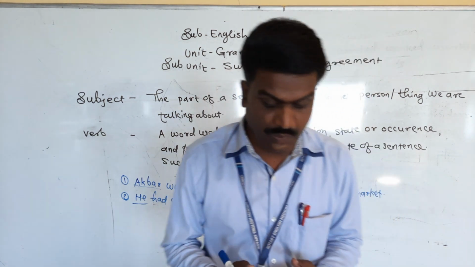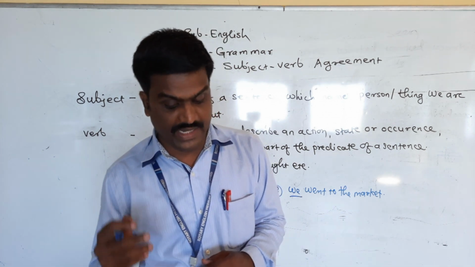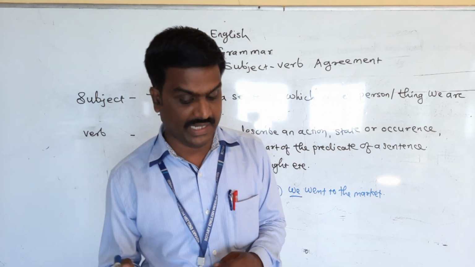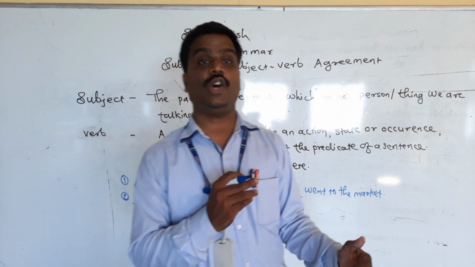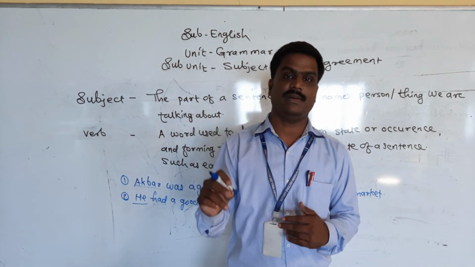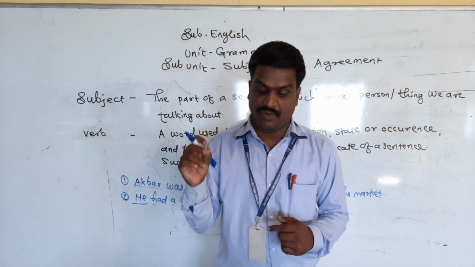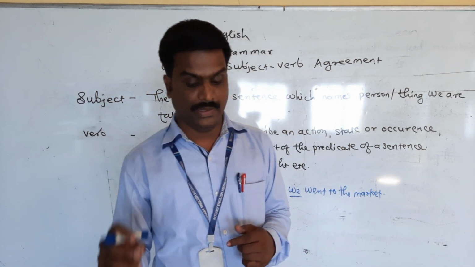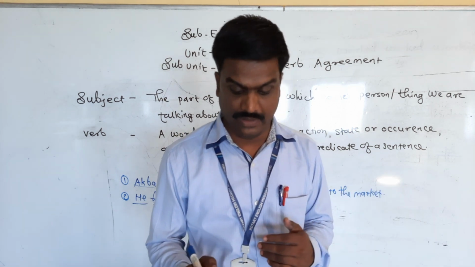Now we will turn towards what is meant by subject verb agreement. The subject and verb must agree with one another in number, that might be singular number or plural number.